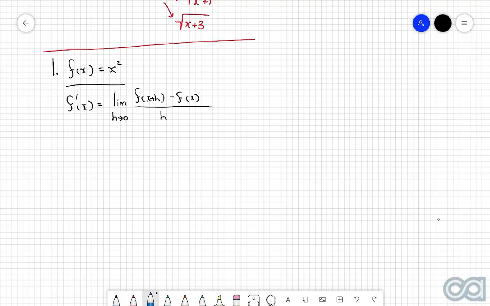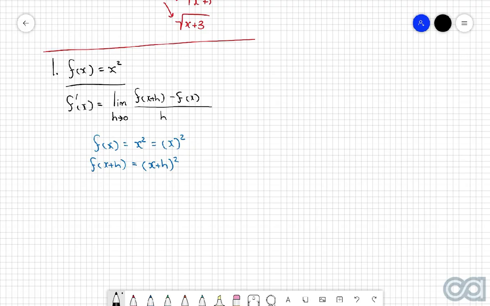Now, where a lot of kids usually go wrong here is they make an incorrect substitution into the formula above. So we know that f of x is x squared. So to figure out the function for f of x plus h, we need to see where we've got an x in the original function, and we replace that with an x plus h. The easiest way to make sure you do this right is by surrounding the x with a bracket and then just replacing that bracket with x plus h. So if I instead write this as bracket x bracket squared, then I can very easily see that f of x plus h will be x plus h all to the power of 2.